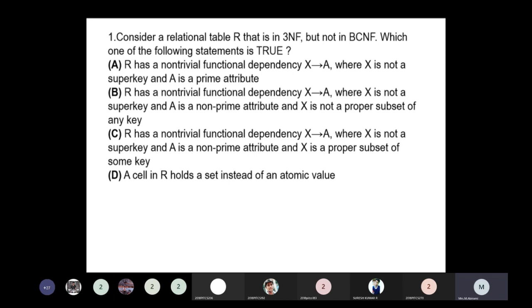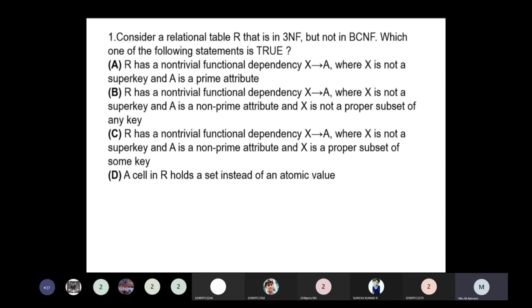The statements give the condition that every non-trivial functional dependency X implies Y holds. If I take an example where X is the super key, it must satisfy the condition for a BCNF relation. Another: Y is a prime attribute, meaning each element of Y is part of some candidate key.